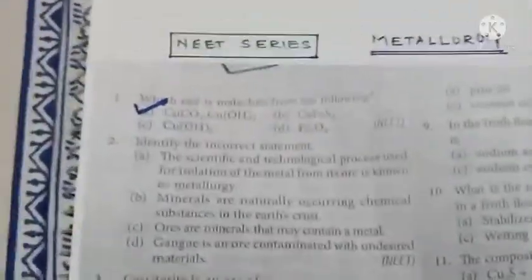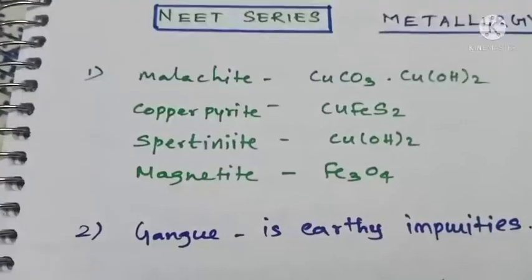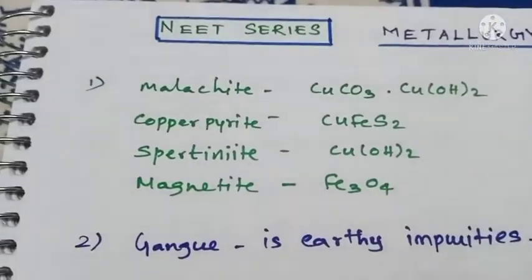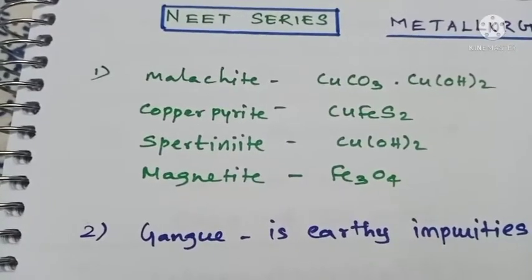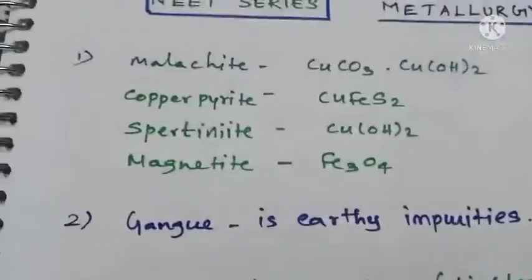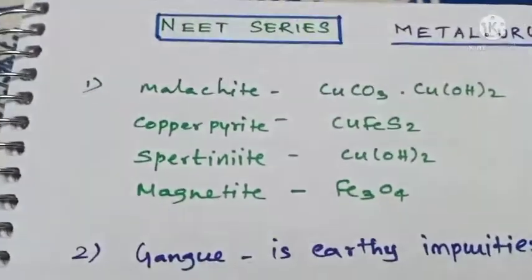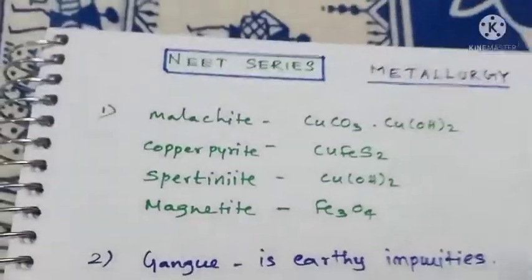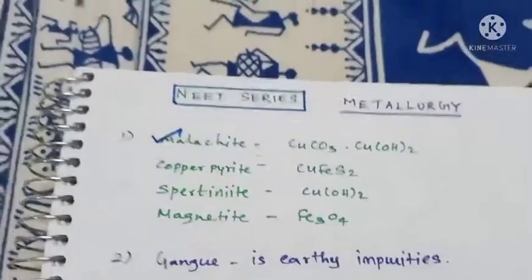The other compounds: CuFeS2 is called copper pyrite, the chief ore of copper. The third option, Cu(OH)2, is called petinite. The last one, Fe3O4, is an ore of iron called magnetite. So the correct answer is malachite, option A. Now we go for question number 2.